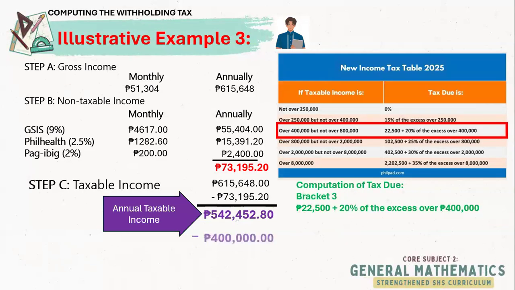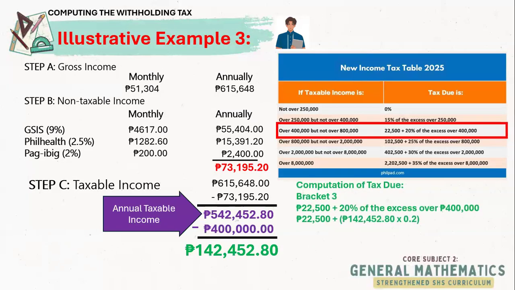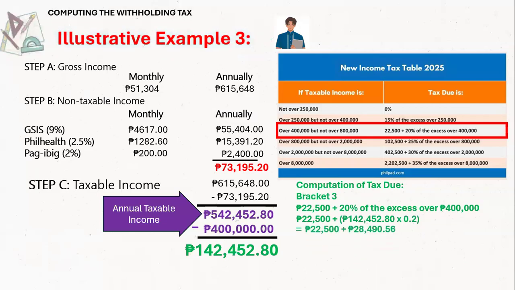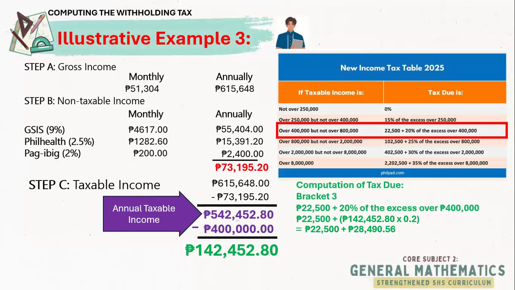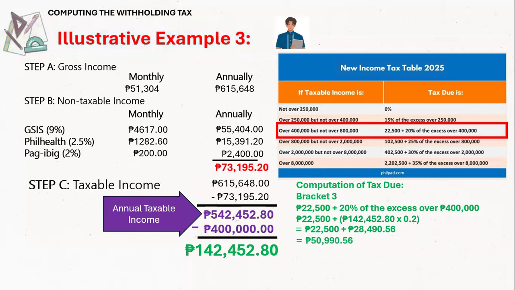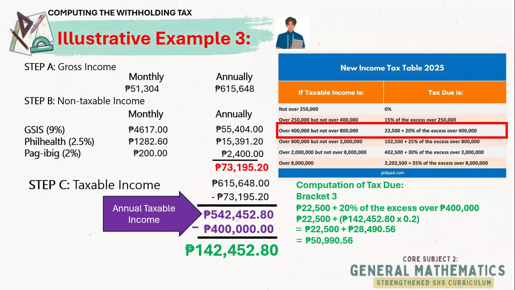So let's deduct 400,000 to get the excess. So that's 142,452 and 80 centavos. We add it to the 22,500 after multiplying this one by 20%. So we have 22,500 plus the 20% of 142,452 and 80 centavos. And that is 28,490 and 56 centavos. So adding both, we'll get 50,990 and 56 centavos.